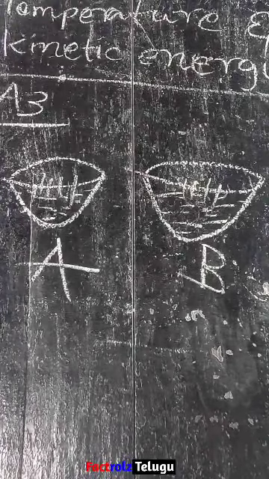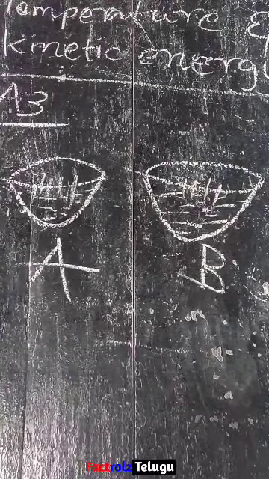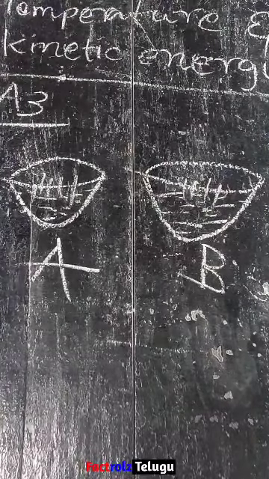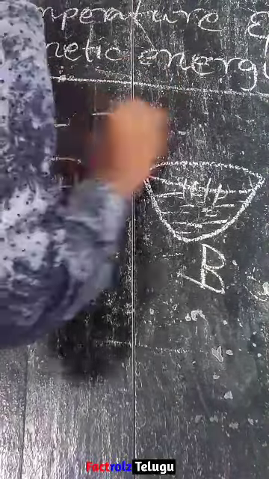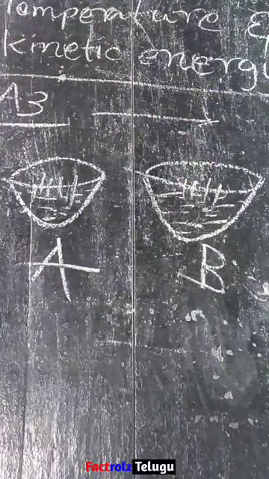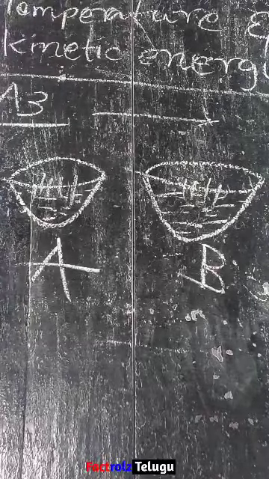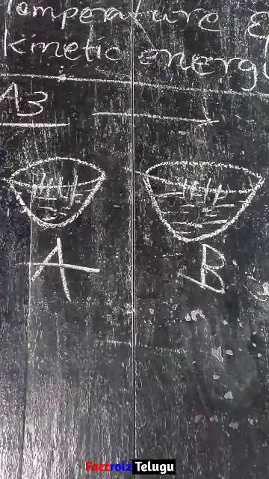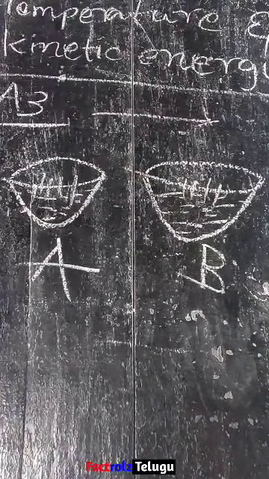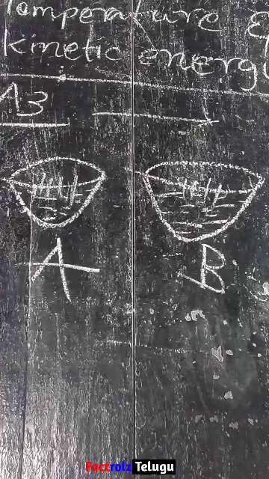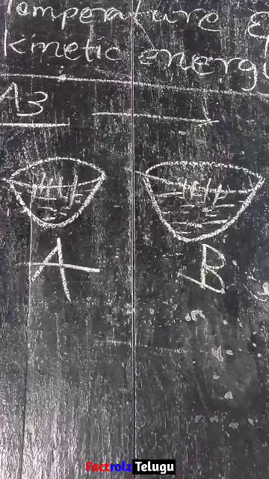We know that bodies possess kinetic energy when they are in motion. Kinetic energy means the energy which a body has while it is moving. Already we know that. As the speed of motion of particles in the bowls of water is different, we can say that they have different kinetic energies. Thus we can conclude that the average kinetic energy of the molecules of a hot water body is greater than that of the colder body.